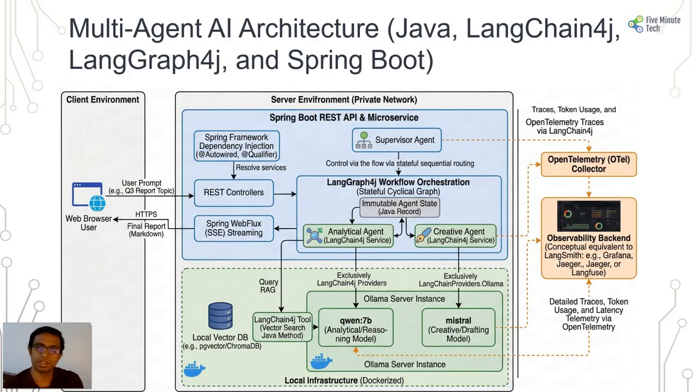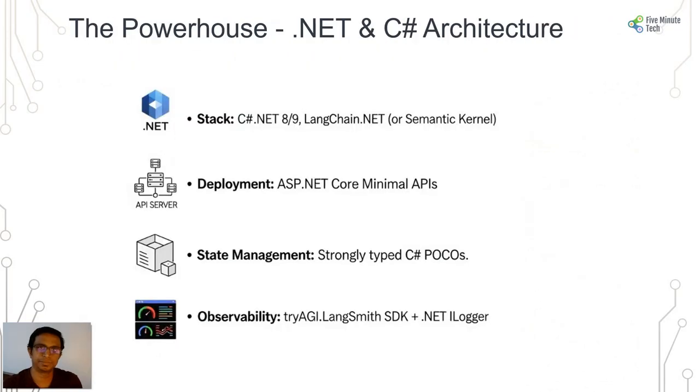And this will all be running on Ollama along with containerization, and OpenTelemetry will be in place, which will work as a collector, and we will have the observability backend. So this will be our implementation using the Java setup.